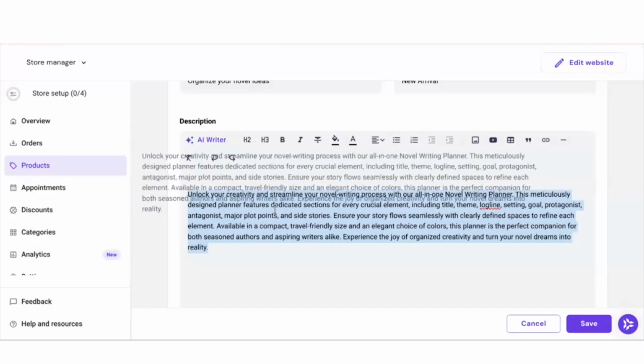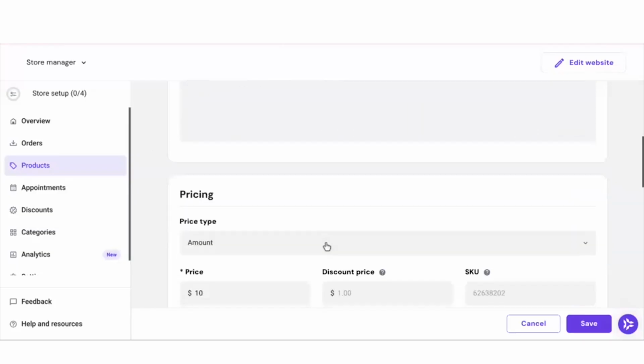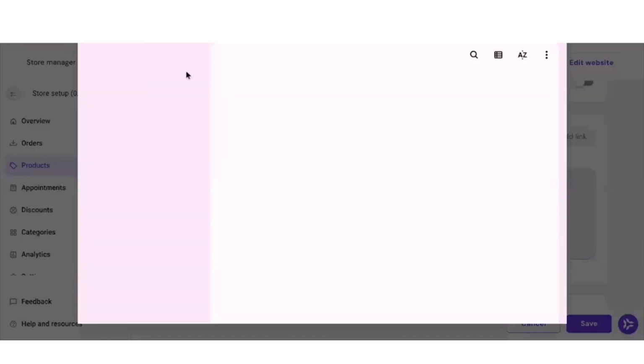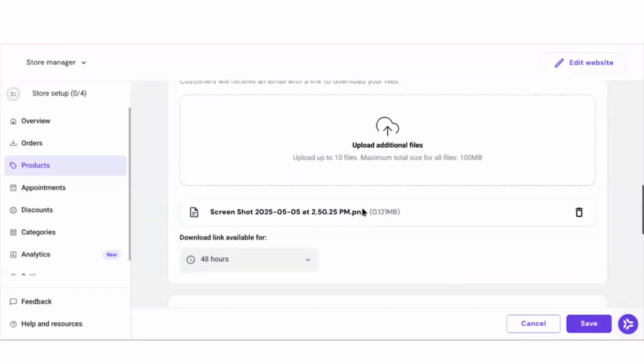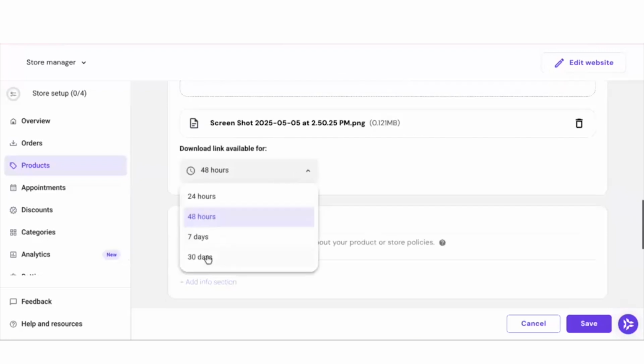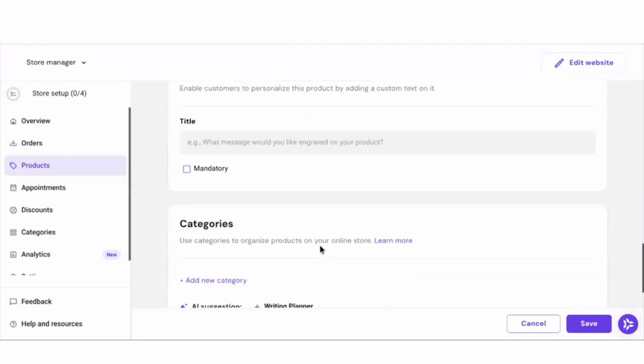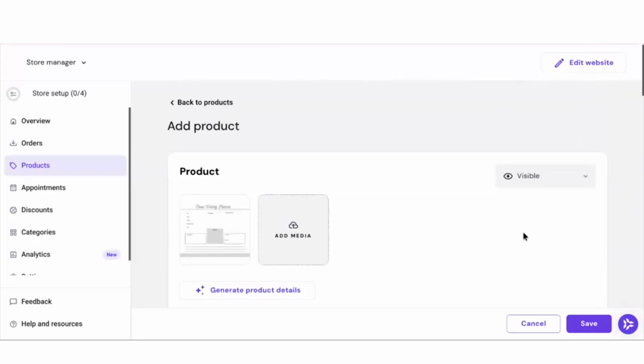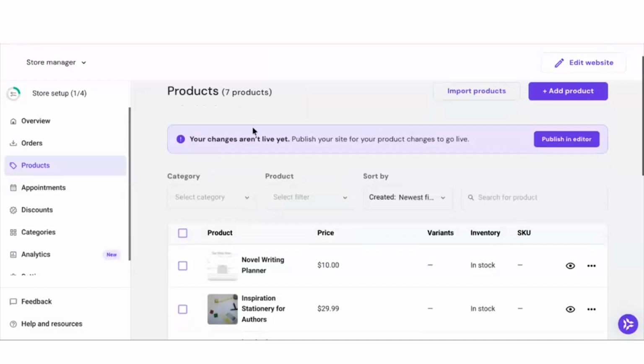So I'm going to keep everything the same. My price, yeah, sure, $10 sounds fine to me. And then I'll upload my stationery. I'm going to pretend with the PNG, but really you should have a PDF download. And then 30 days. And I like to turn off show related products, but that's a personal preference. And then click save. Now you're on your product dashboard back end.